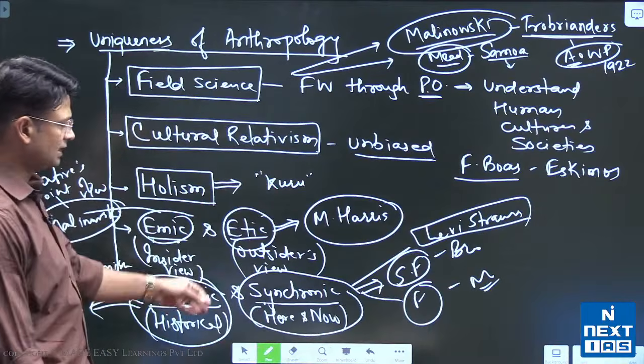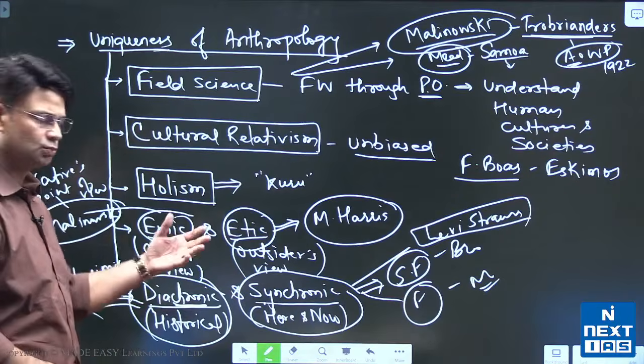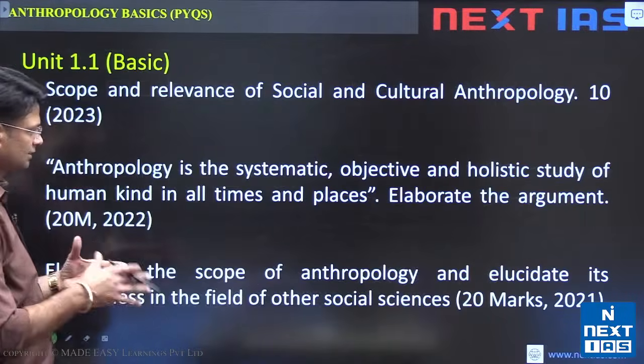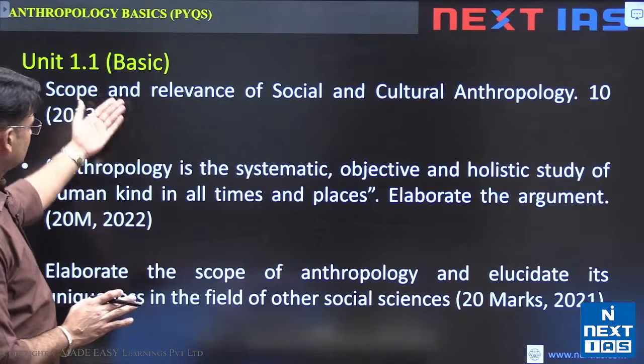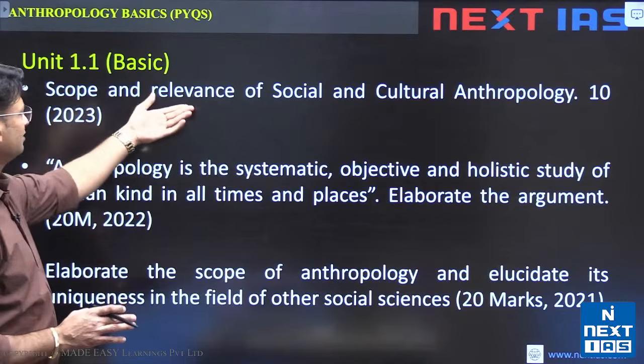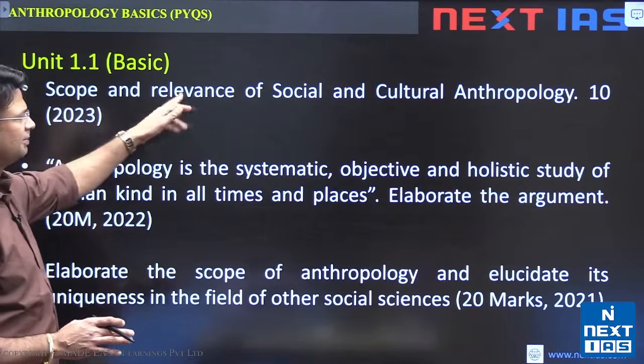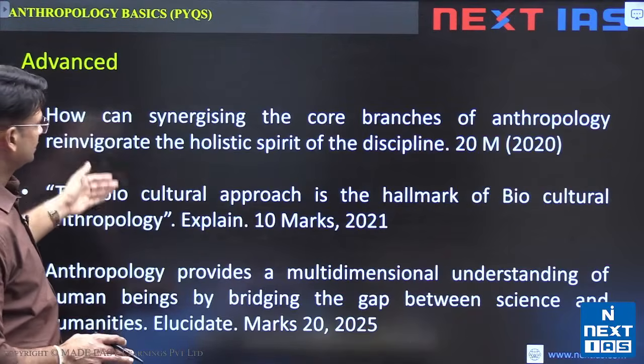So that way you can write these scholars also to make your answer a little bit enriched, right? So these are some basic questions. The first one is very easy: scope and relevance, that means the academic side and the application side, right?